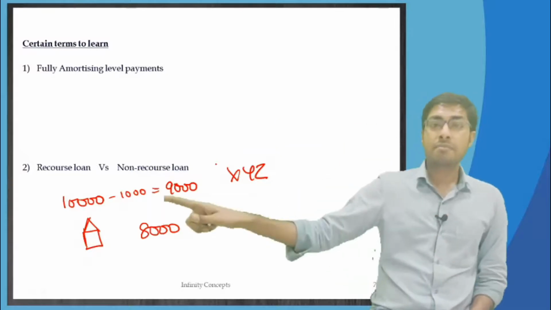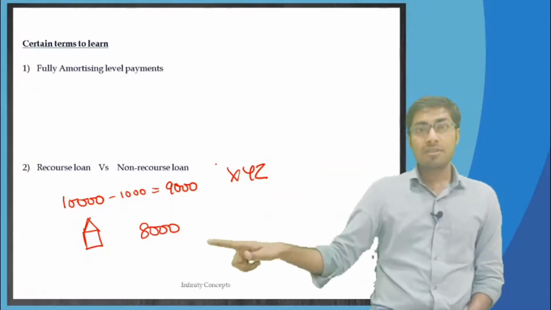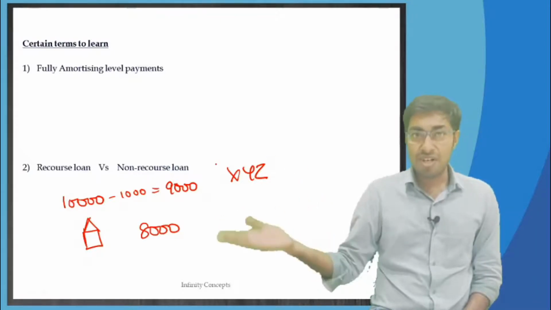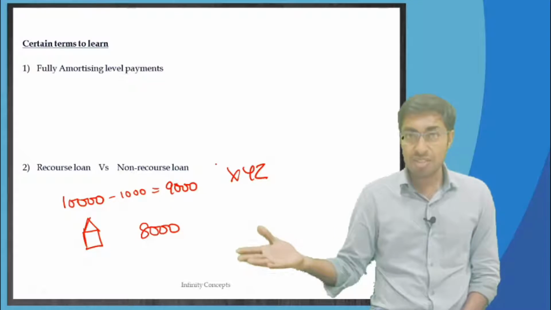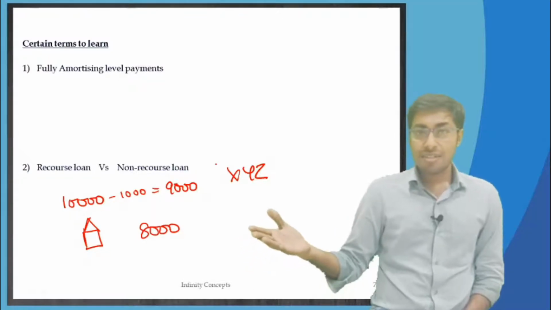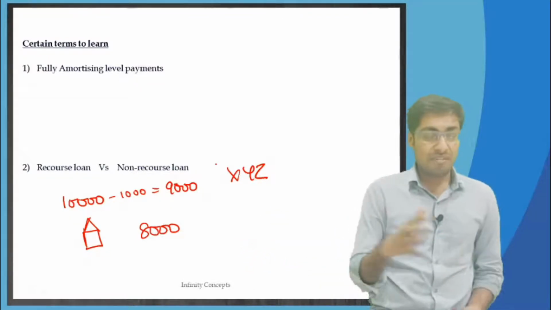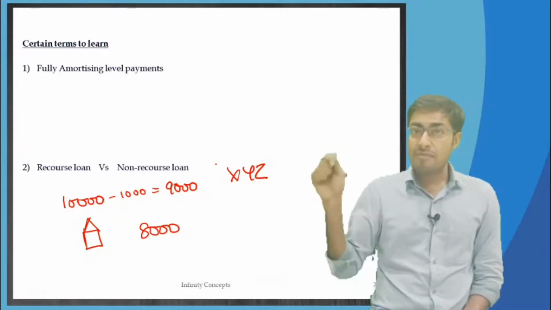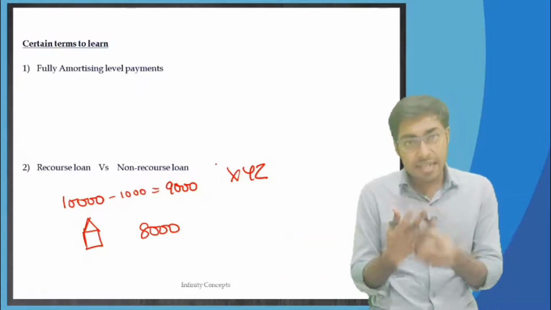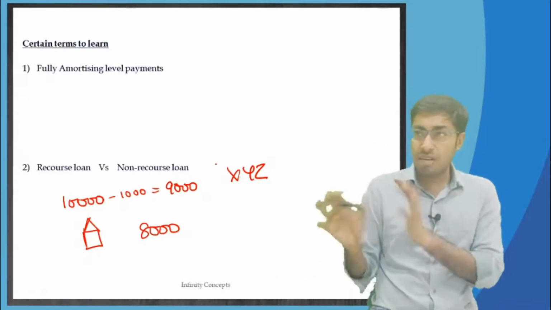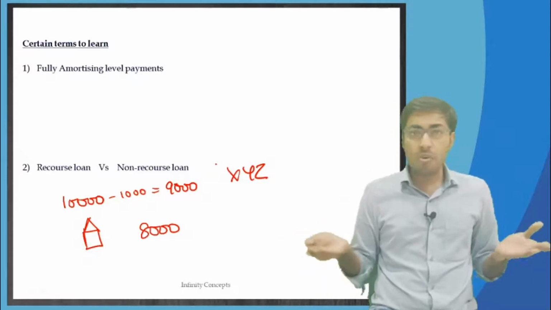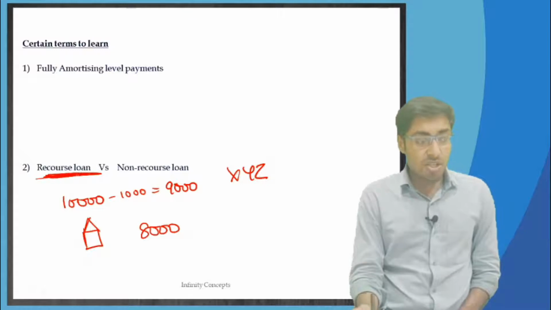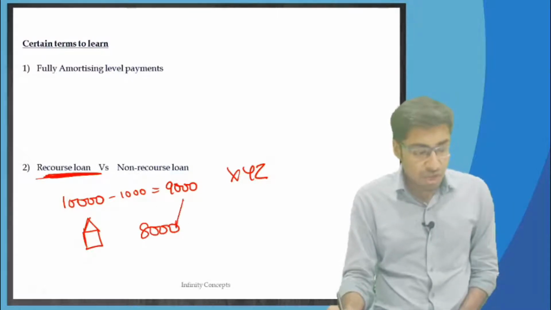I will go to him, I will take away his mobile phone, right? That will be worth $500. Then not even $500, maybe $100, whatever, but I will take back his loan, I will take his mobile phone, I will take his ring, I will take his clothes, whatever he is having. What else will I do? This is the only option that I have. So if this is a recourse loan, I can recover the $1,000 shortfall that I am having.